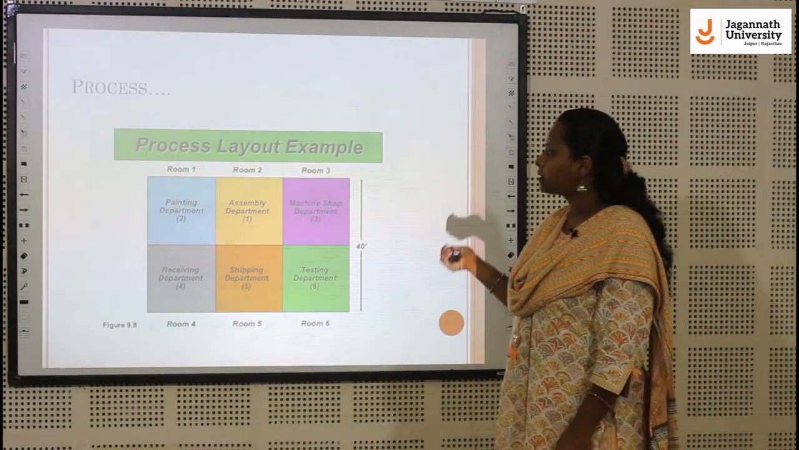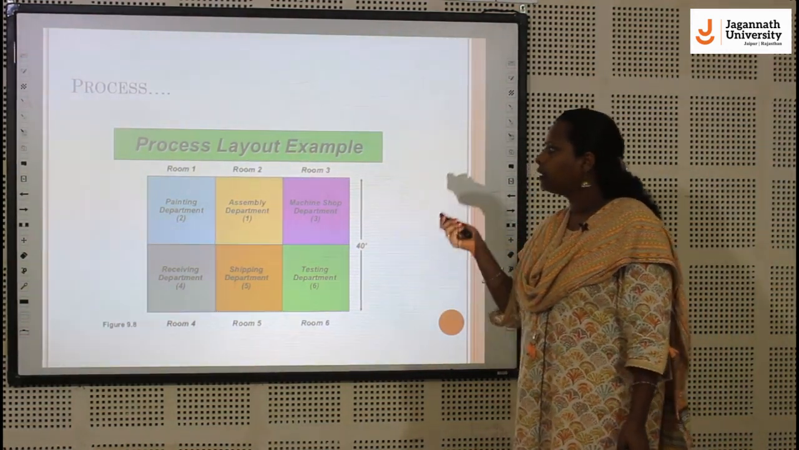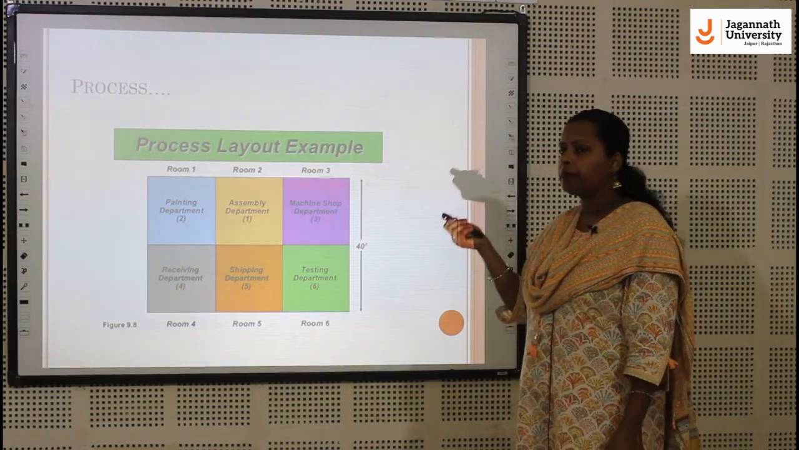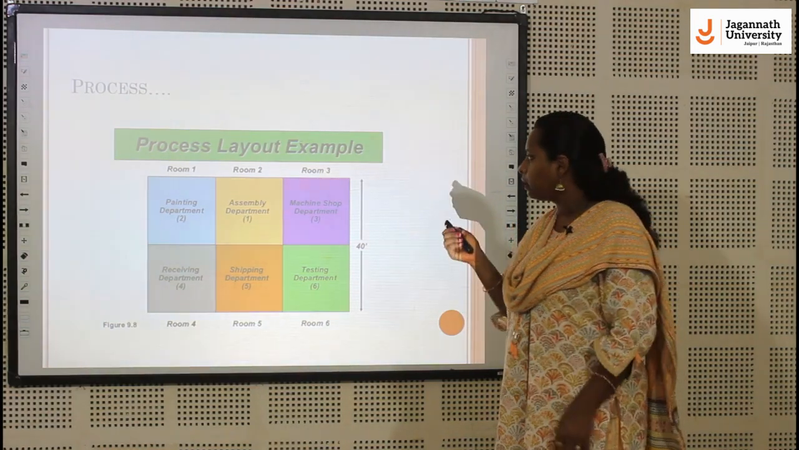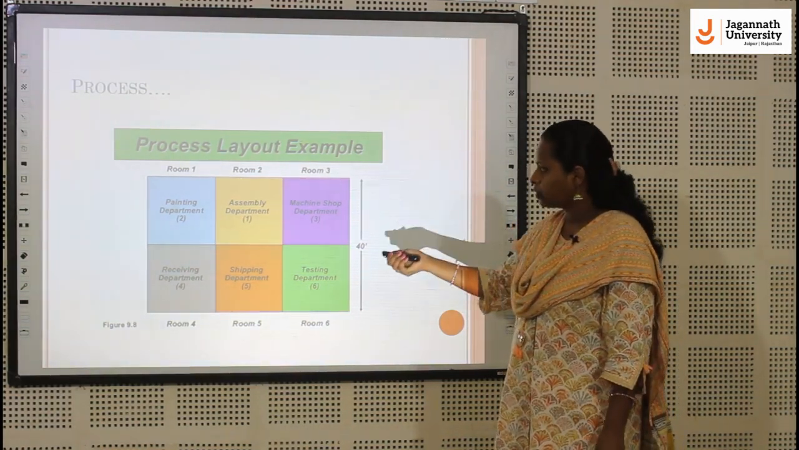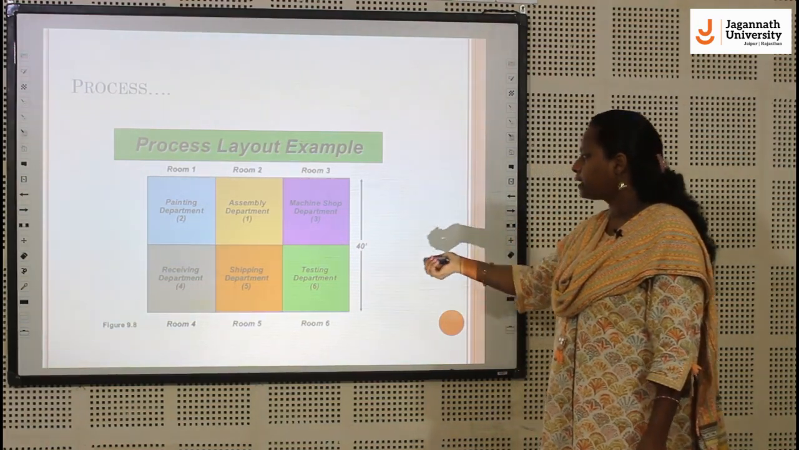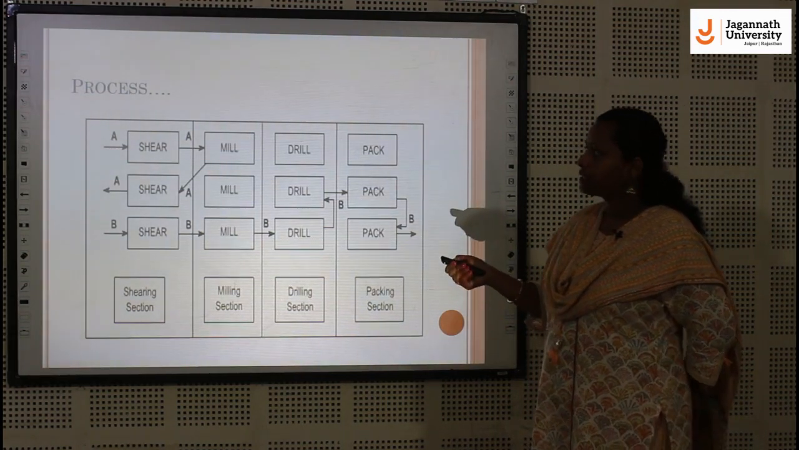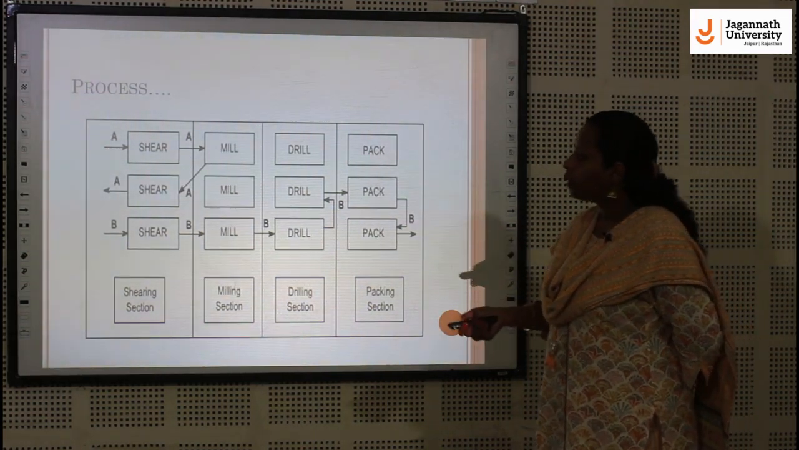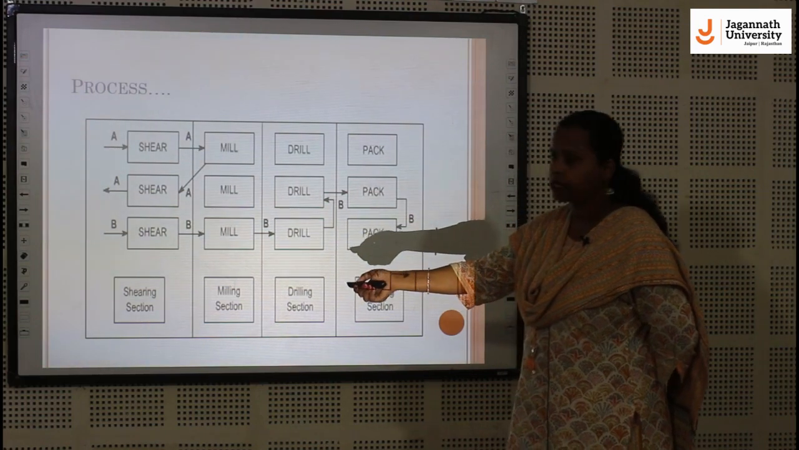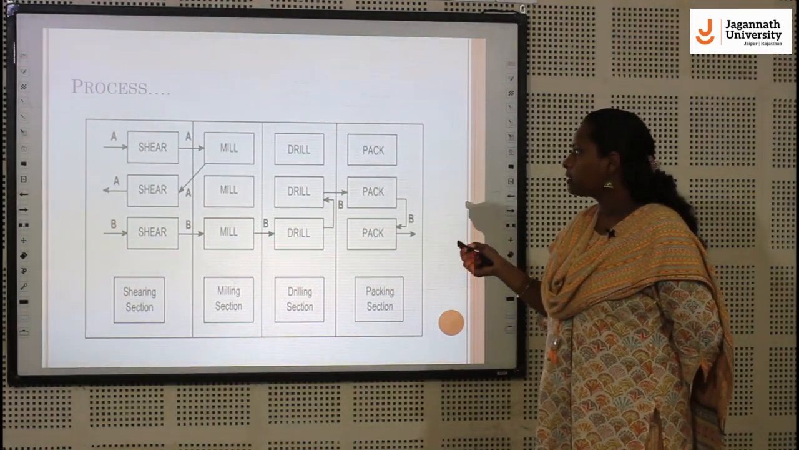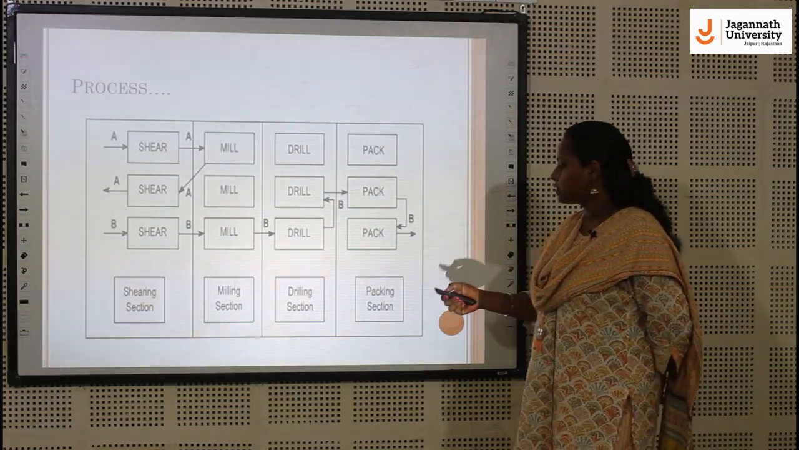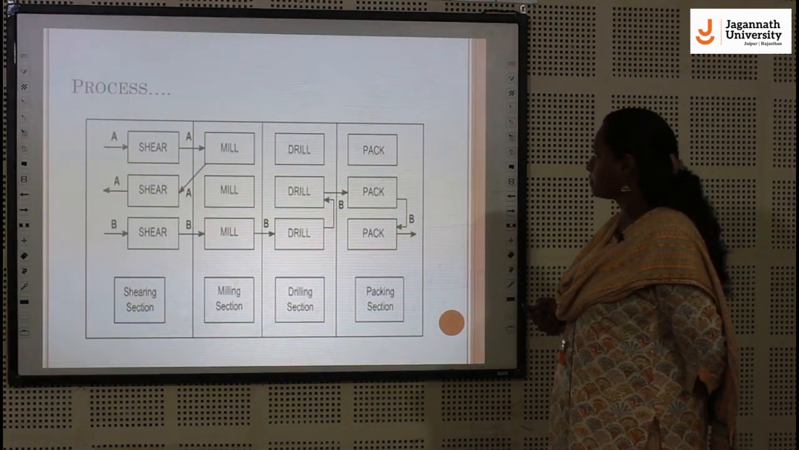So this is an example of process layout. As you can see in this picture, all the painting machines are dedicated to the painting department. In the assembly department, all the required products will be assembled. In the machine shop department, there will be machine shops, a receiving department, a shipping department, and a testing department. There is another example of process layout. In the shearing section you can see all the shear machines. In the milling section you can see all the mill machines. All the drill machines are placed in the drilling section, and the same for the packing section.